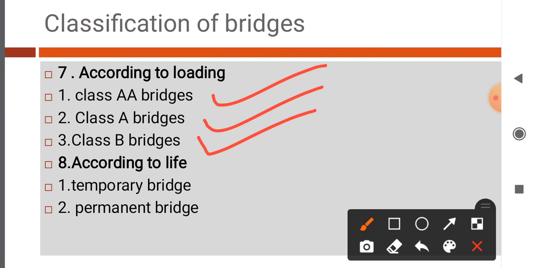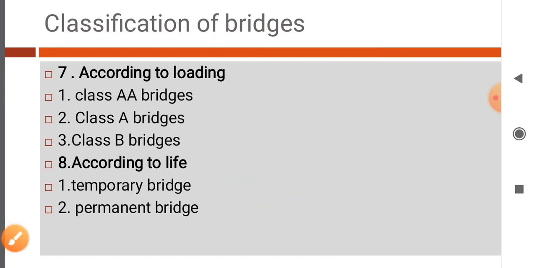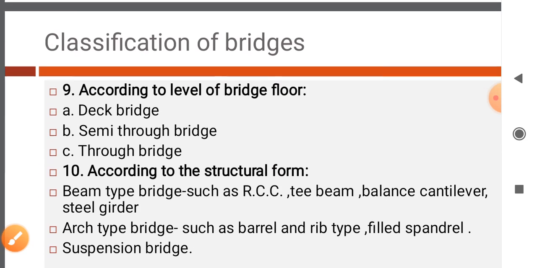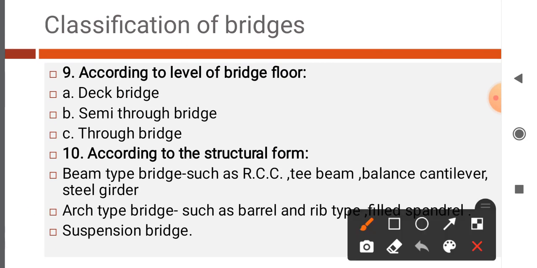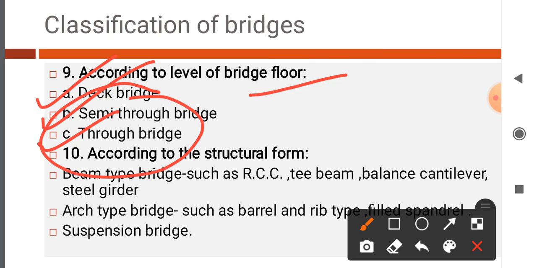Now, next classification of bridges according to life: temporary bridge and permanent bridge. Next, according to level of the bridge floor, classification of bridges are deck bridge, semi-through bridge and through bridge. These are the classification of bridges according to level of bridge floor.